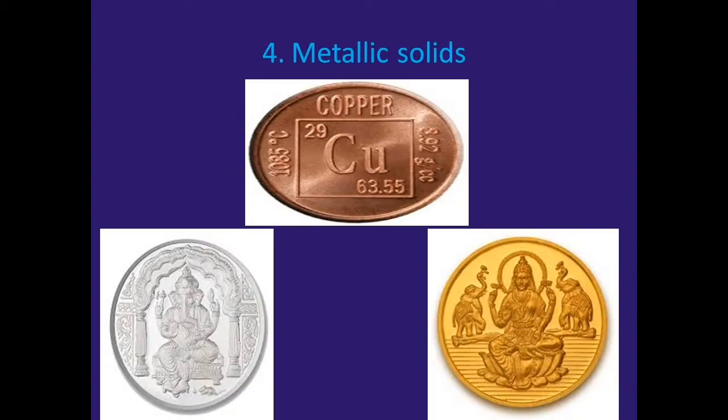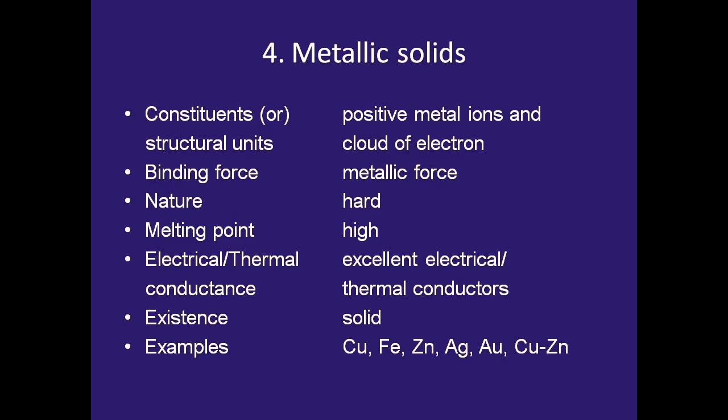Examples of metallic solids are copper, gold, silver, and their alloys. In a metallic solid, the main constituents or structural units are positive metal ions, occupied by a cloud of electrons. Electrons have a negative character, so between the positive and negative there is a strong attraction.